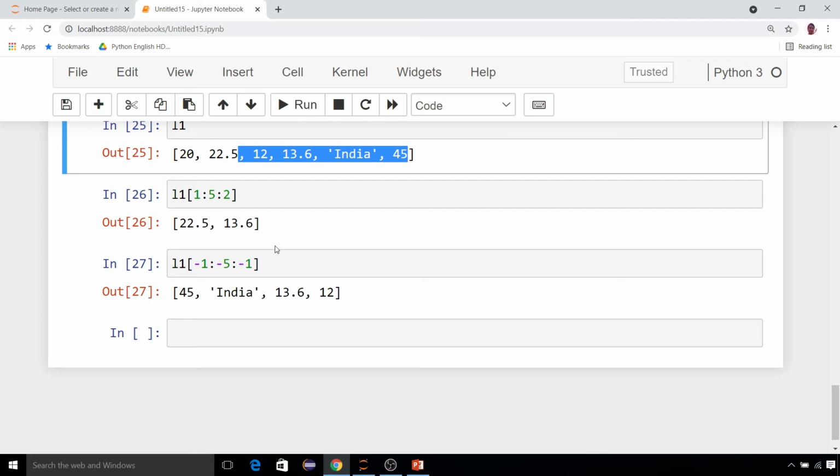Okay, so whatever you have done in the string, conceptually it is the same. The only difference is strings are immutable, lists are mutable. A string can contain only characters and a list can contain any type of data. Otherwise the indexing, slicing, everything can be done in the same manner whatever you have done in the string.